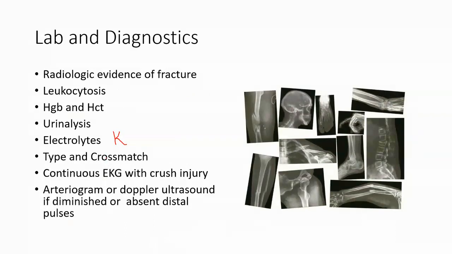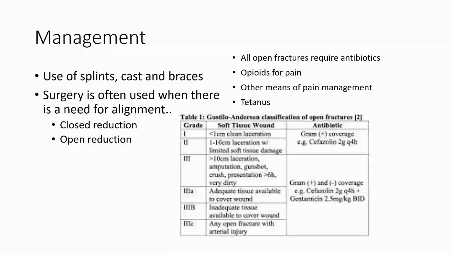Type and crossmatch, mostly if a long bone or a pelvic bone is injured, in case they need to do a blood transfusion. Continuous EKG with a crush injury, again, just to monitor in case they become hyperkalemic. Arteriogram or Doppler ultrasound if there are diminished or absent distal pulses in that extremity. And management: splints, casts, braces.